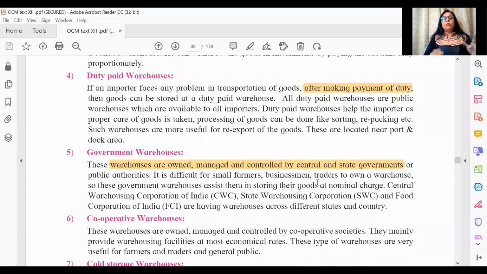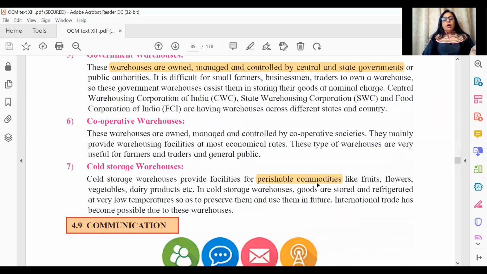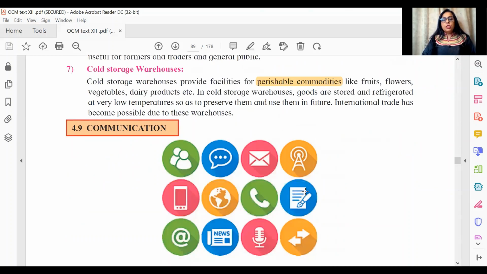Government warehouses again are owned, managed, and controlled by government. Nothing really difficult about this. A very popular objective, unbelievably easy, but yet very common. Cold storage provides storage for perishable goods. Okay, this is the end of the 3 topics.